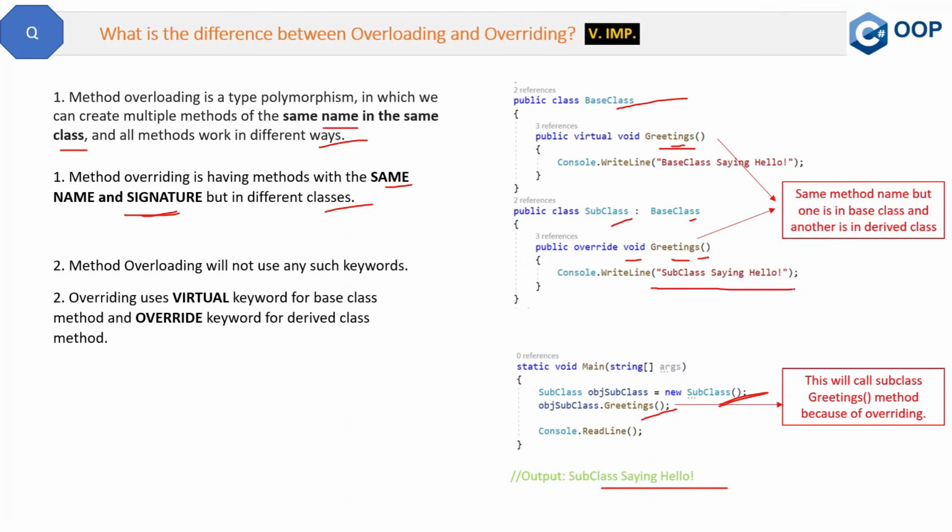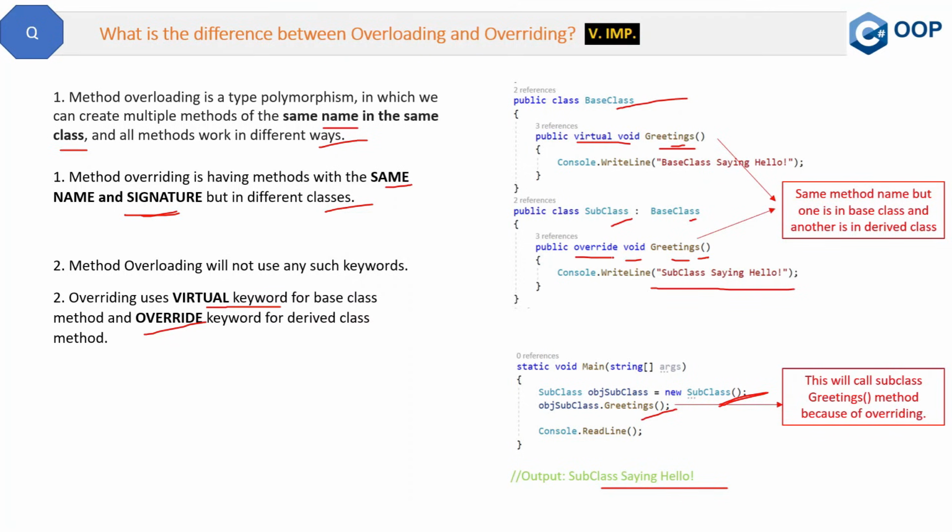The next difference between method overloading and overriding is that in overloading there is no use of any such keywords, but in overriding we use the virtual keyword for the base class and the override keyword for the derived class. You can see on the right the virtual keyword, which is present in the base class, and override, which is present in the derived class.